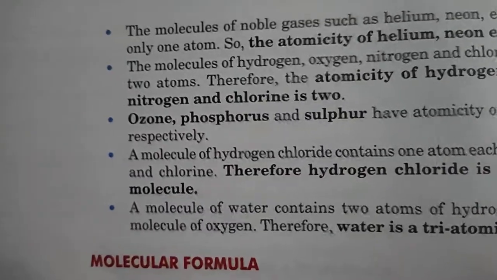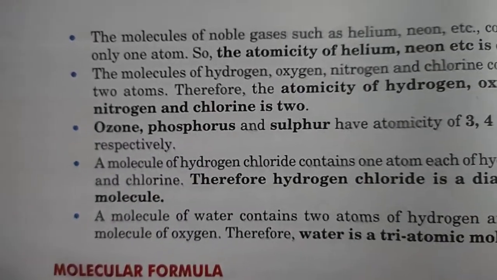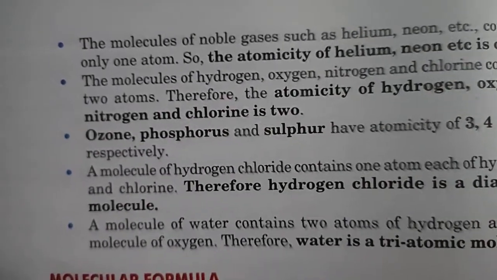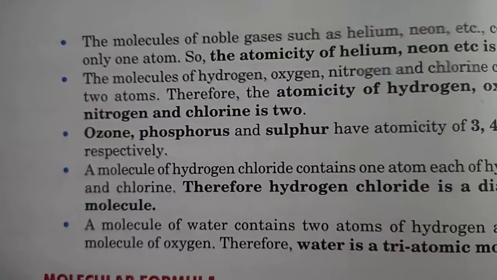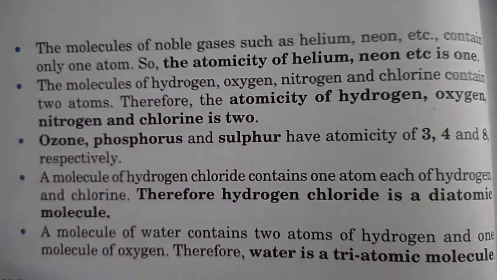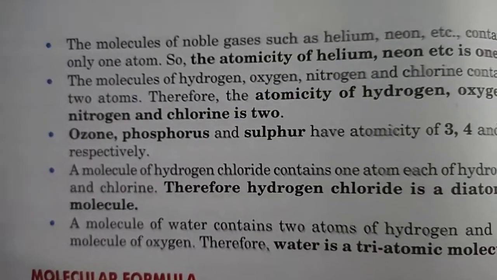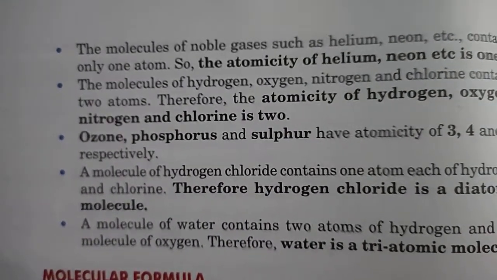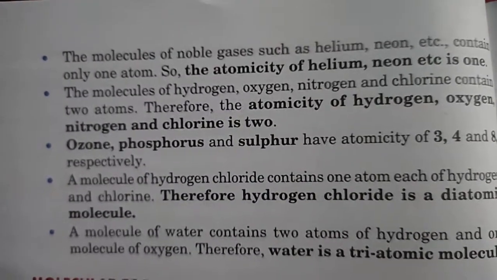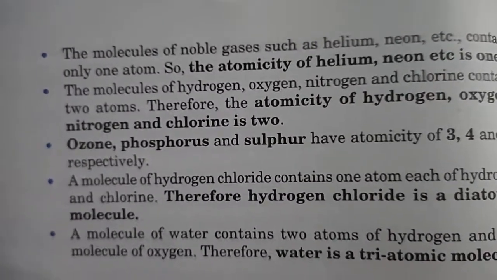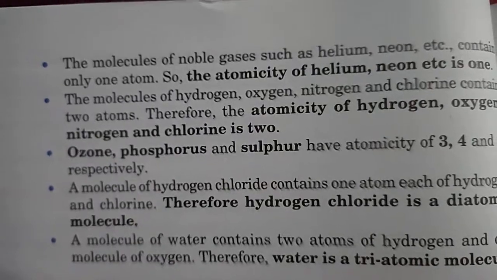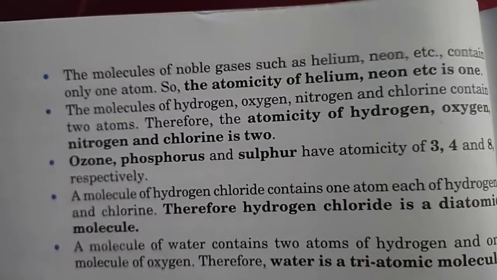Some few important points are there regarding atomicity. The first point is the molecule of noble gas. Noble gases are helium, neon, xenon, radon, argon. These contain only one atom, so that is why the atomicity of the noble gases is 1.